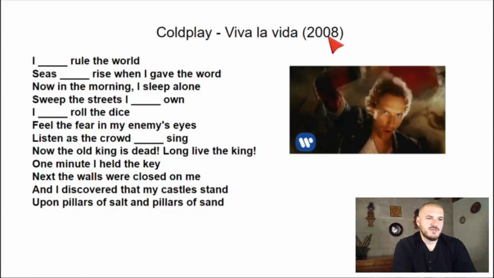So the song is from 2008 and it's by Coldplay. It's called Viva la Vida. I'm sure you recognize the song. I've heard this song 100 times because of teaching English. So now I don't like it very much, but it's a good song.